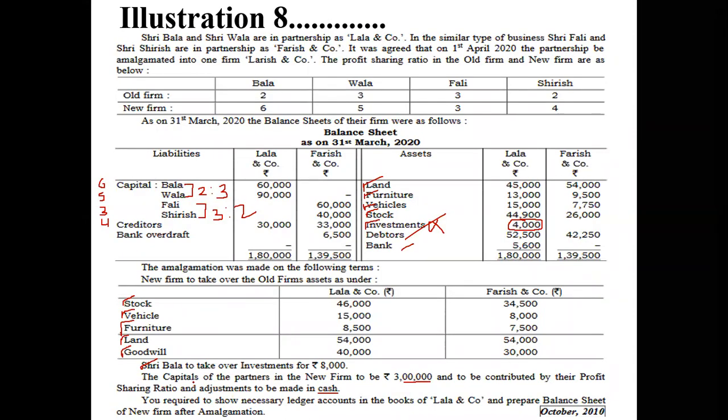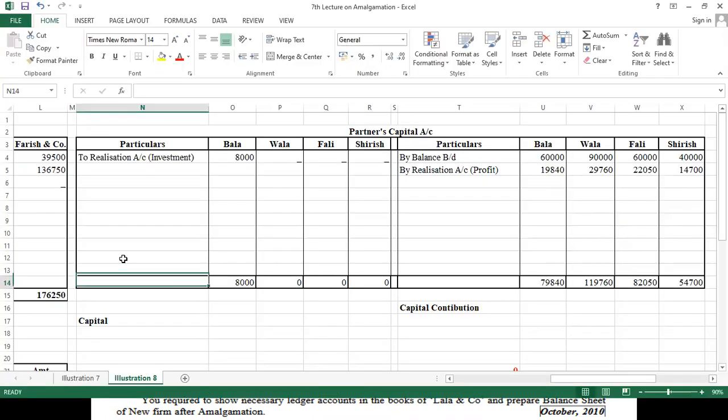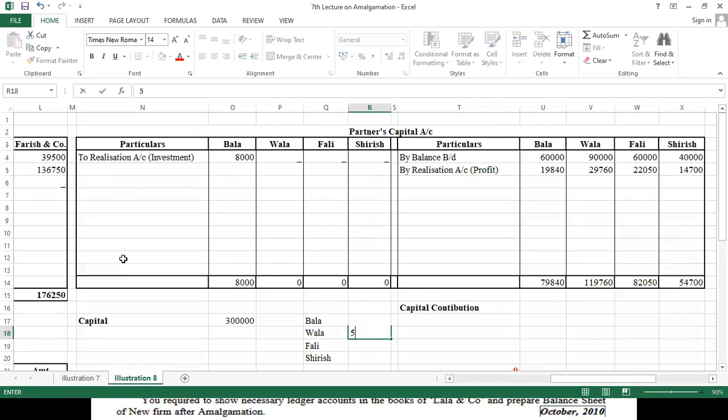The only thing remaining is the last point: the total capital of the new firm will be 3 lakh, which is divided in the new profit sharing ratio. New profit sharing ratio is 6:5:3:4. So the total amount we have to take to the balance sheet is 3 lakh, and we have partners called Bala, Wala, Fali and Shirish. Okay, and their new profit sharing ratio is 6:5:3:4, if I'm not wrong.